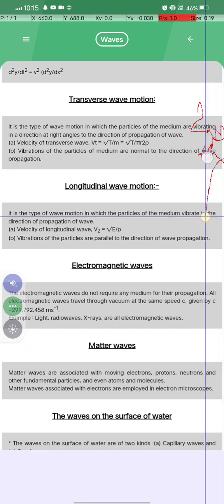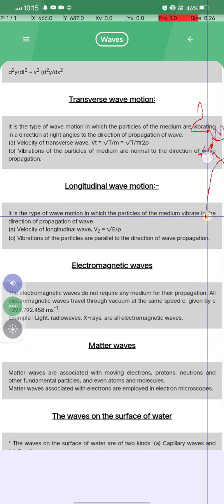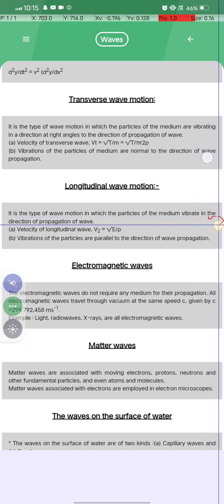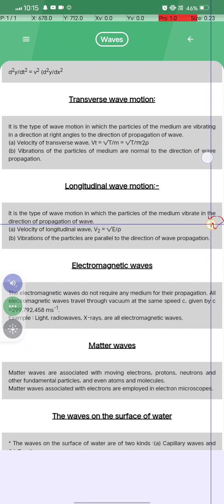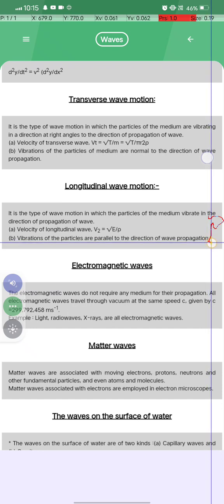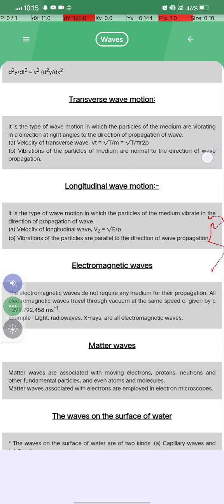Longitudinal wave motion is a type of wave motion in which particles of the medium vibrate in the direction of propagation of the wave. The velocity of longitudinal wave v_l is equal to root E by ρ. The vibration of the particles is parallel to the direction of wave propagation. Electromagnetic wave क्या होता है?